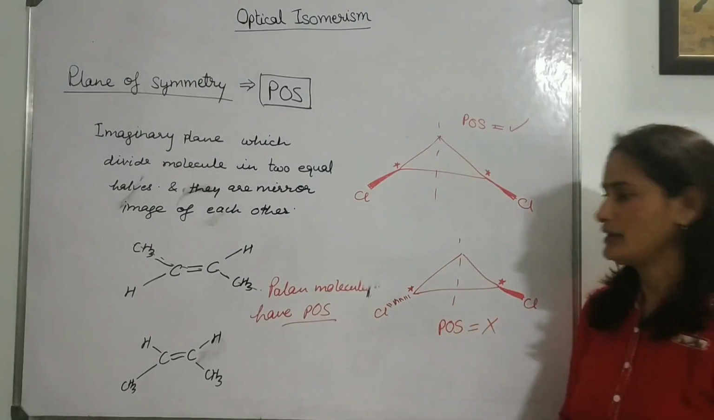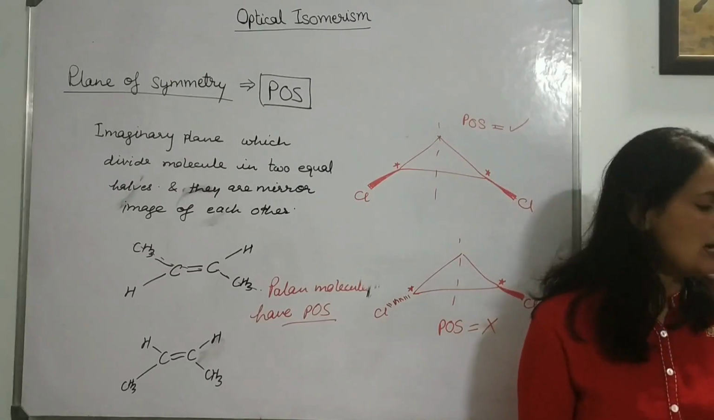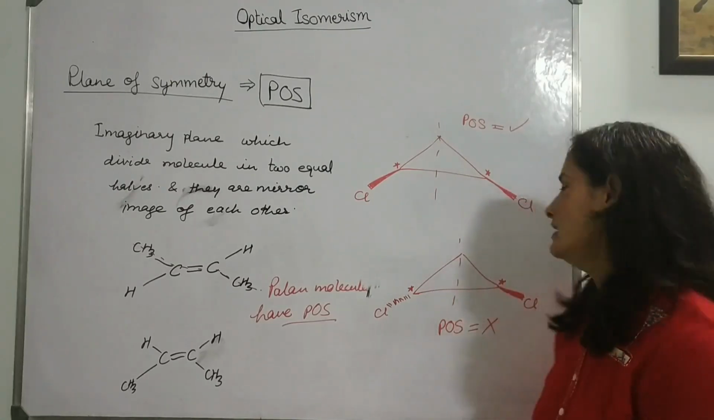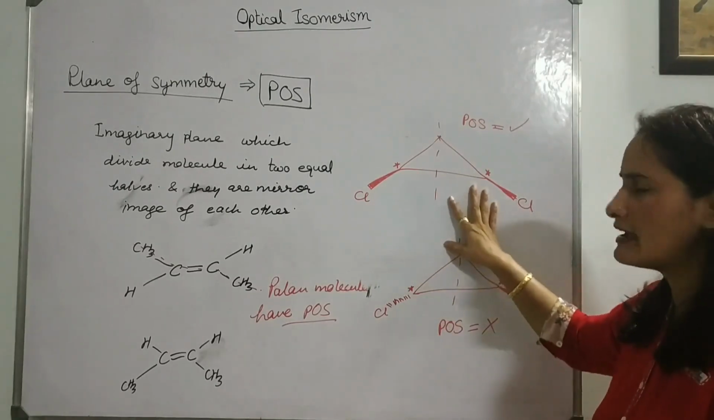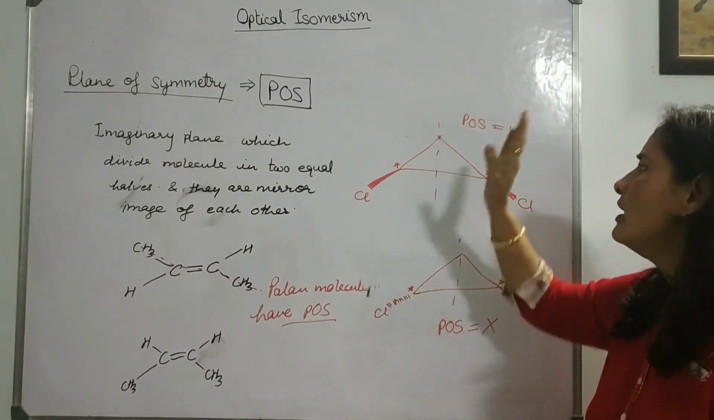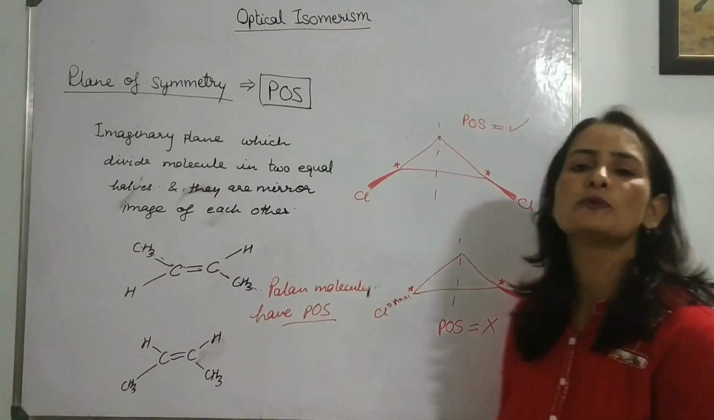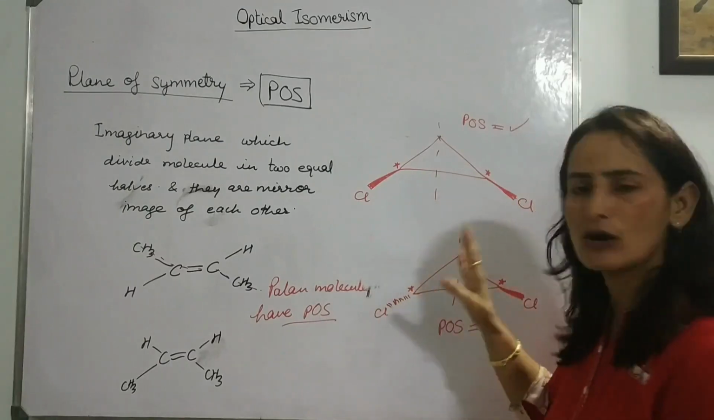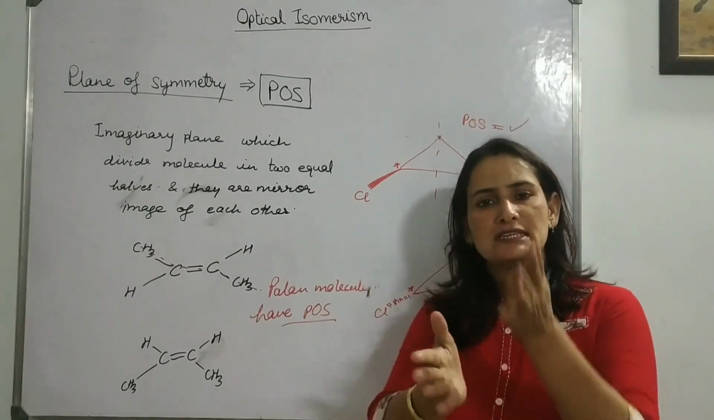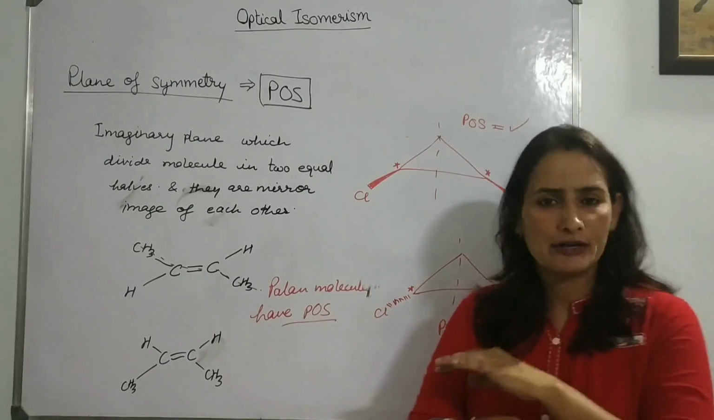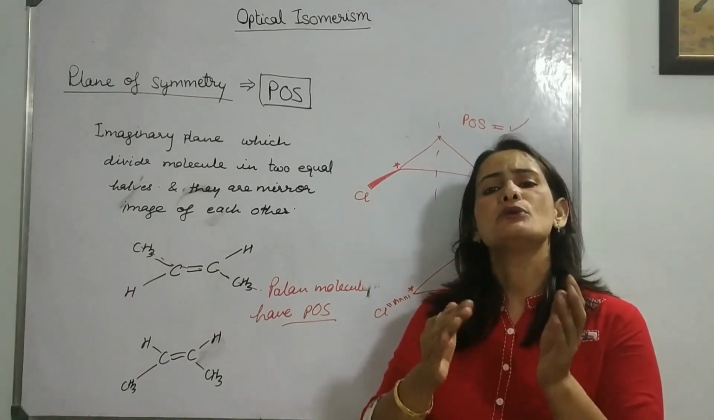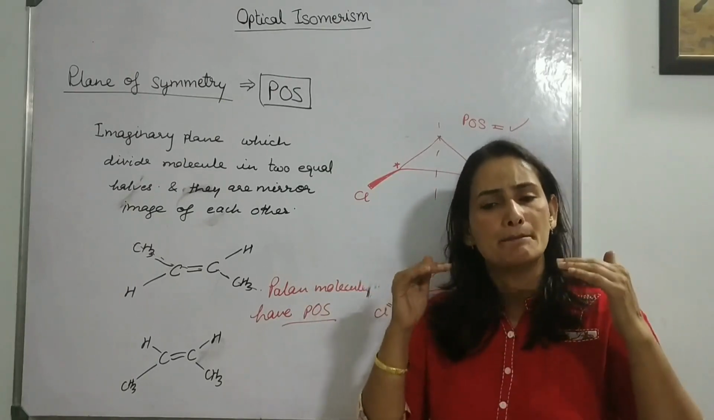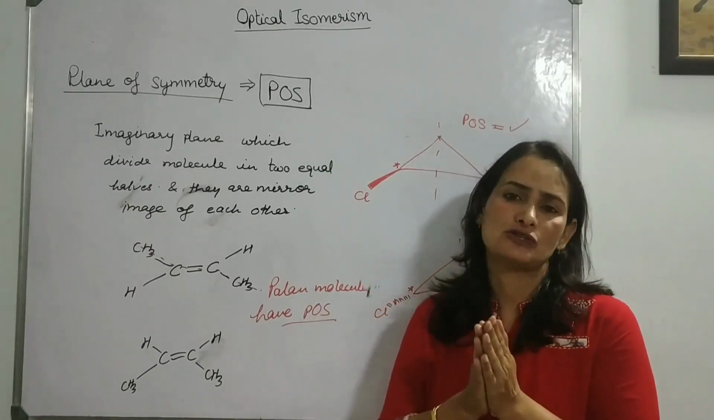If it does not have COS as well, then the molecule will be chiral and it will show chirality. So having a chiral center or not is not the criterion. For a molecule to be optically active, we need to check POS and COS. I hope it is clear to you how to check the POS. Just divide the molecule into two equal halves, and dividing is not enough: you need to check that the two equal halves you have divided are not mirror images of each other.